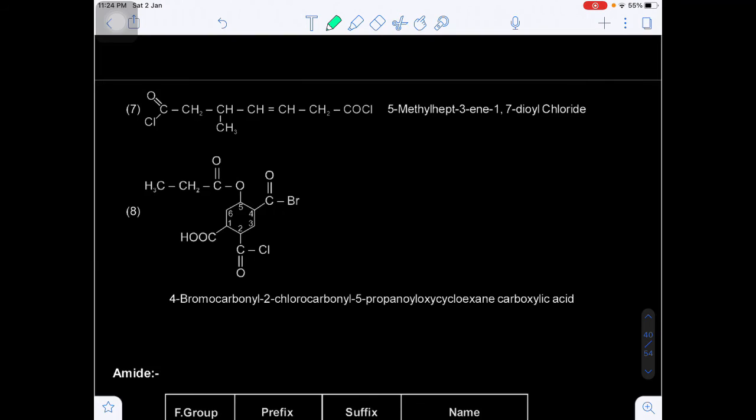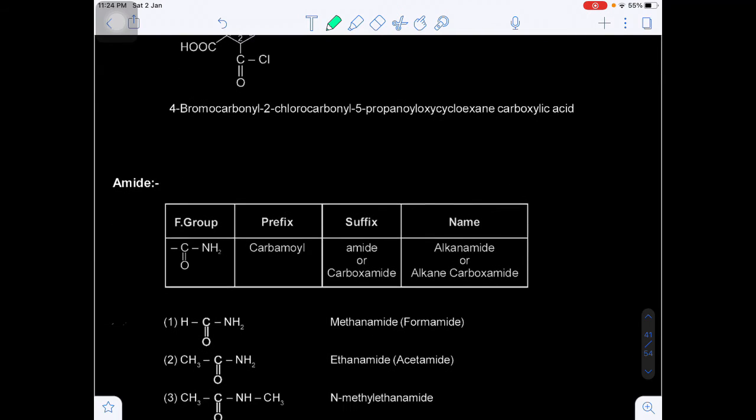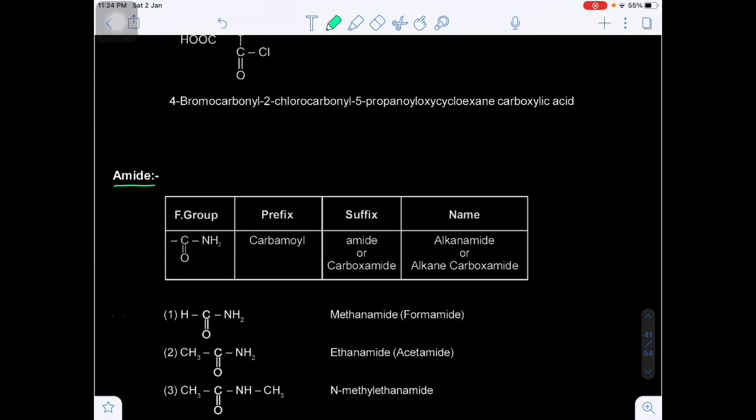Now come to amides. What is the meaning of an amide? C double bond O NH2 functional group is known as amide. Is known as what? Amide. Now here the prefix will be carbamoyl. If it is a prefix, carbamoyl; if it is a suffix, amide.